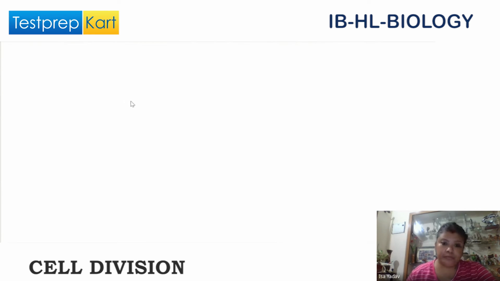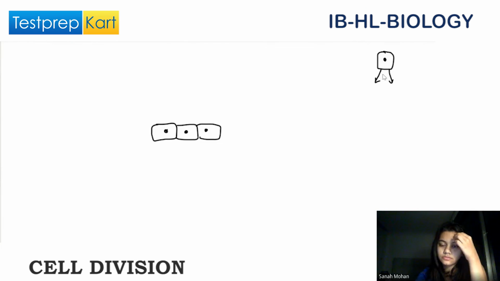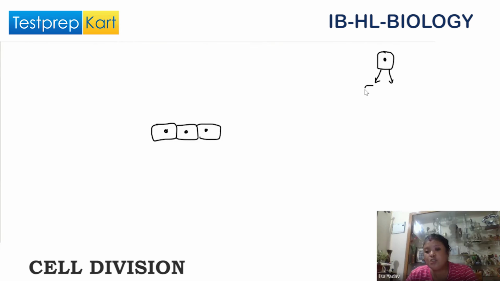So what happens is that we have specific normal cells in our body, and these are dividing normally. Usually, in our body, if we have one cell, after mitosis, Sana, how many cells will we get? Two cells.